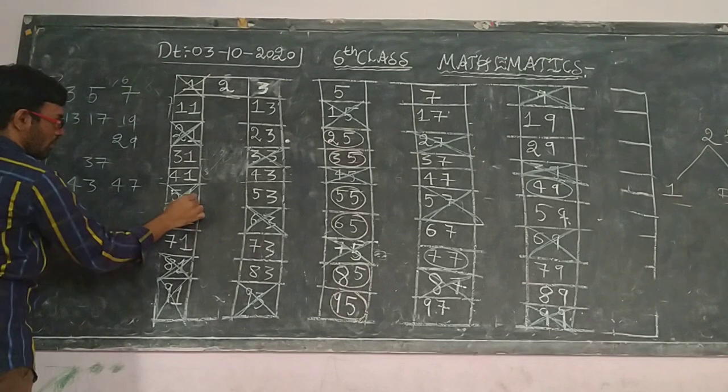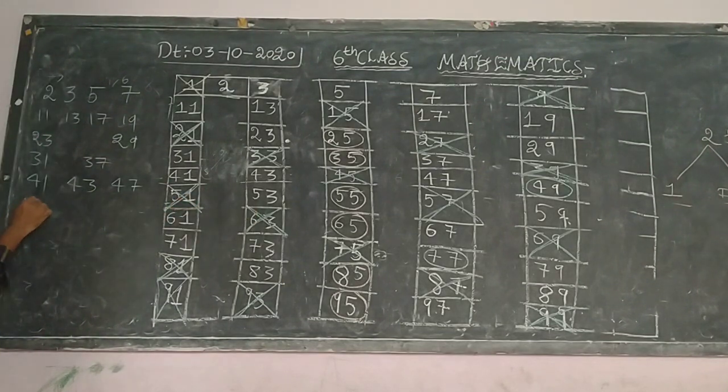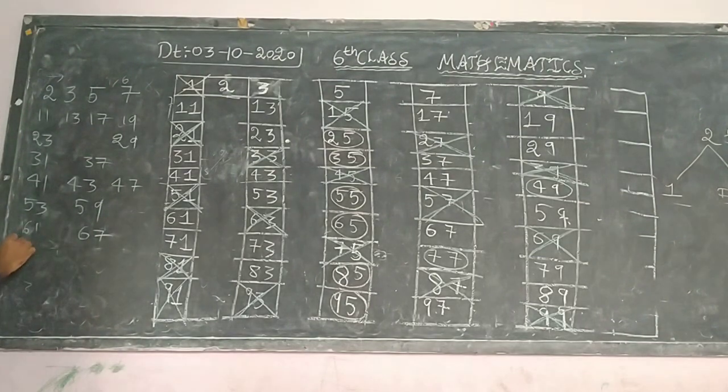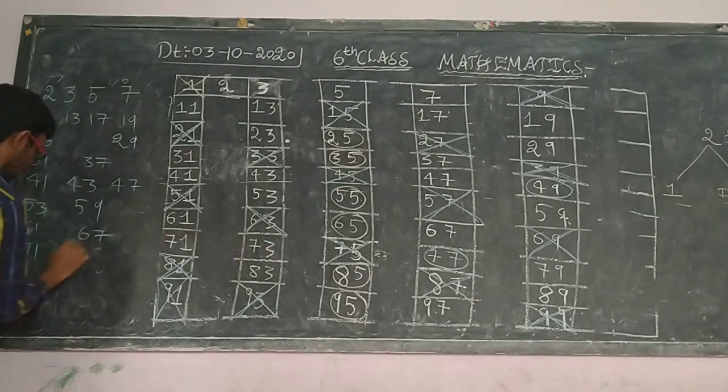Next in the sixth line 53, next 59. Next in the seventh line 61, 67, next 71, 73.